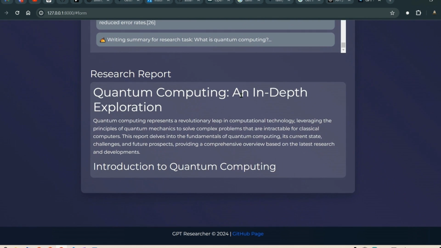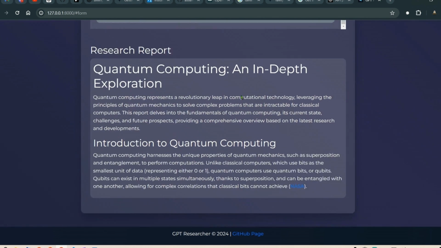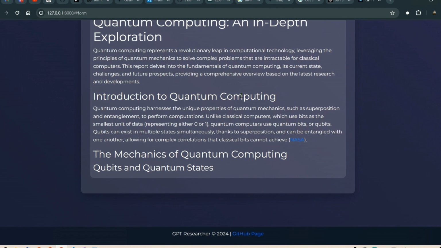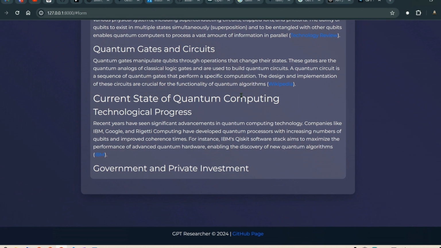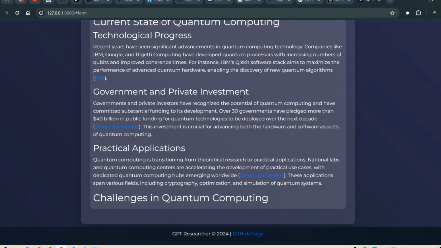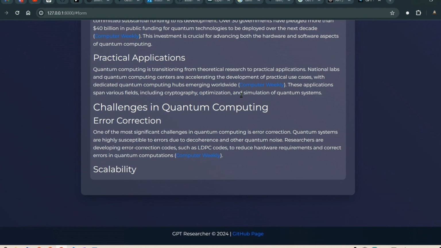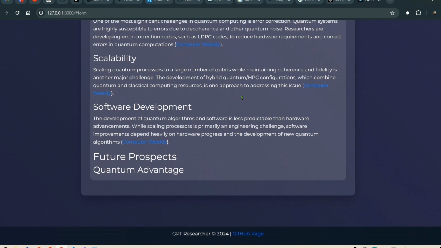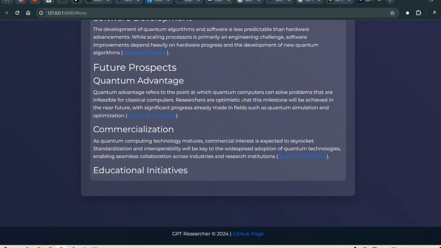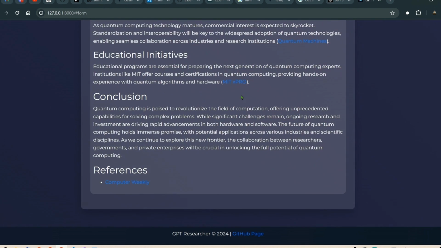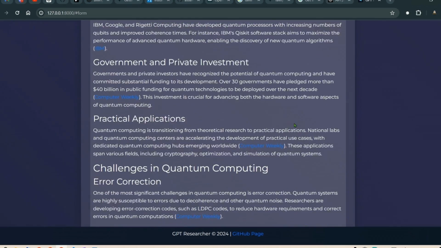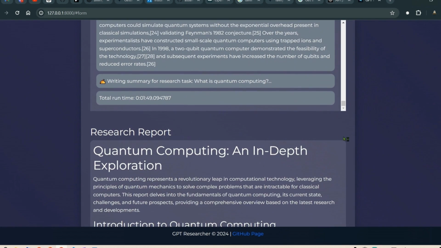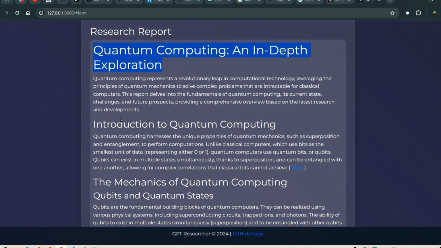So writing summary. So this is the quantum computing in-depth exploration: introduction to quantum computing, mechanics of quantum computing. Then we have quantum gates, current state of quantum computing, technological progress, government and private investment, practical applications, challenges in quantum computing, error correction, scalability, software development, future prospects, quantum advantage, commercialization, educational initiatives, conclusions, and the references. I think this is a pretty in-depth output on quantum computing. How did you like it?